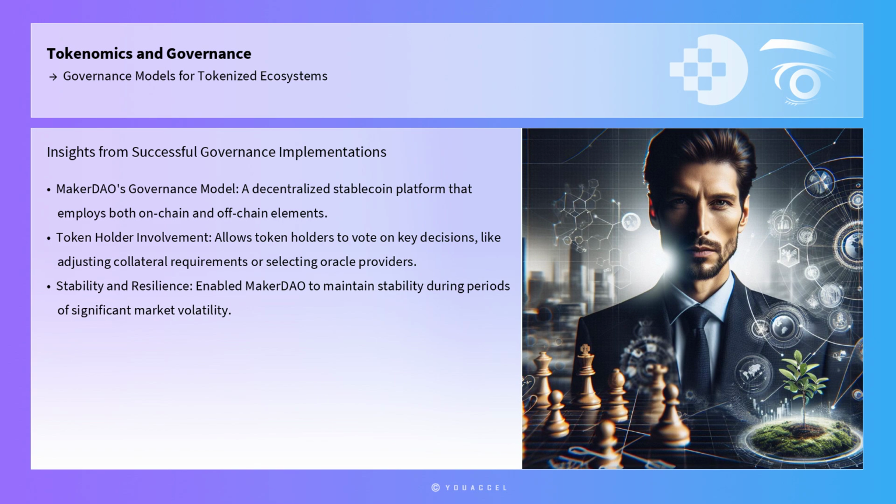One such example is MakerDAO, a decentralized stablecoin platform that employs a sophisticated governance model involving both on-chain and off-chain elements. MakerDAO's governance system allows token holders to vote on key decisions, such as adjusting collateral requirements or selecting Oracle providers, while also incorporating off-chain discussions and analysis to inform decision-making. This approach has enabled MakerDAO to maintain stability and resilience in its ecosystem, even during periods of significant market volatility.